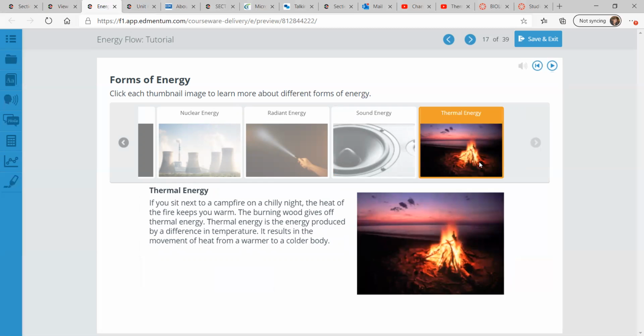Thermal energy, if you sit next to a campfire on a chilly night, the heat of the fire keeps you warm. The burning wood gives off thermal energy. Thermal energy is the energy produced by a difference in temperature. It results in the movement of heat from a warmer body to a colder body.